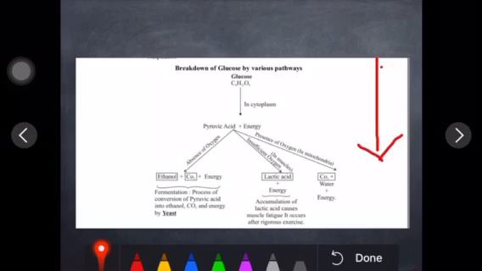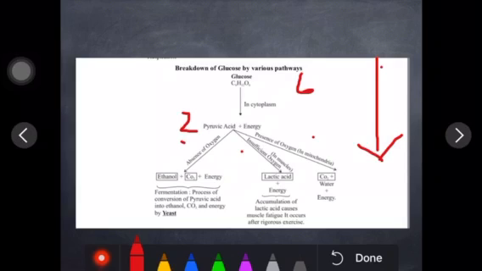We should know the composition of pyruvic acid: 3 carbons. In one pyruvic acid, 3 carbons are there. Here I forgot to mention, 2 pyruvic acid molecules will form. Why so? Because each has 3 carbons, and how many carbons are lying in glucose? 6, right? So here we'll have 2 molecules of pyruvic acid. Clear? This process is called glycolysis.